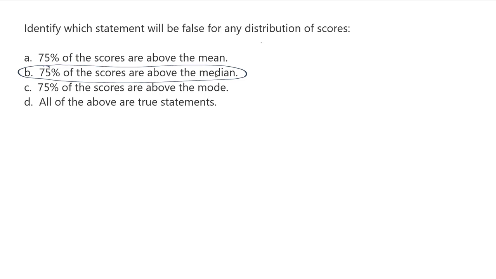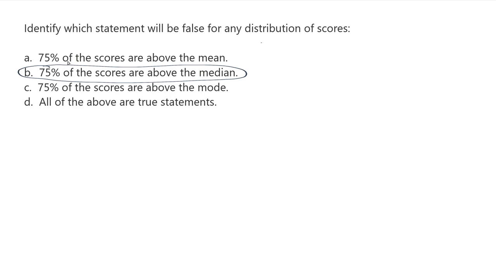So it's not possible for there to be any other percentage. It can't be 75% or above. It must be 50% or above. It can't be 40% or 49% or even 51%. It must be exactly 50% of the scores are above and 50% of the scores are below.